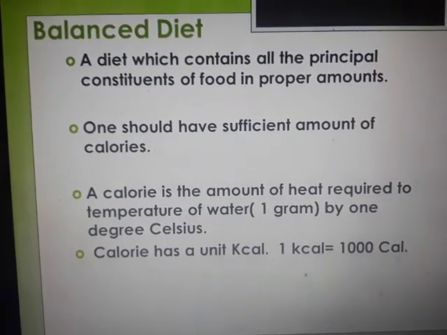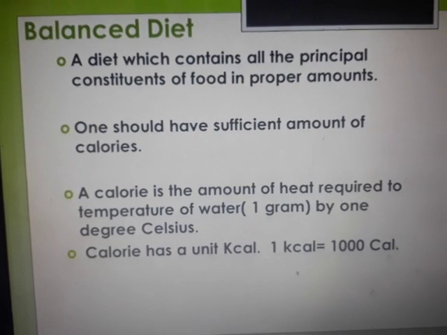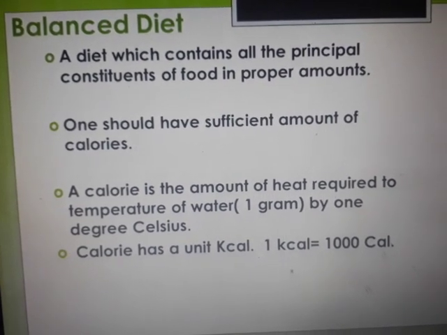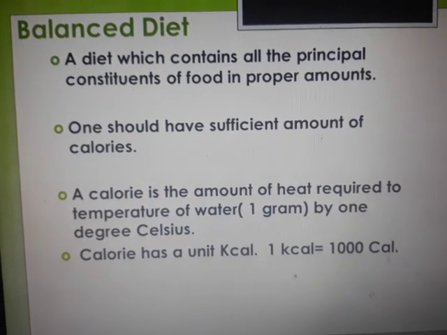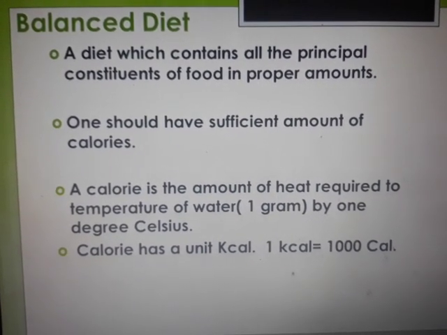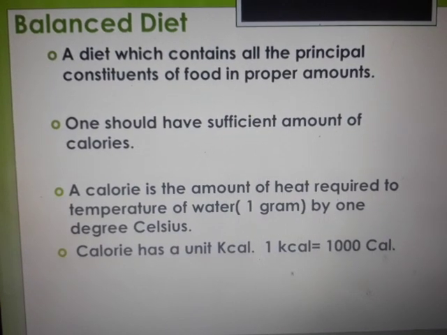Now let us come to the last part. All of these make up a very balanced diet. But what is it? A diet which contains all the principal constituents of food in proper amount. This we have seen at the beginning of the lesson as well. So one should have a sufficient amount of calories. That is what counts basically.